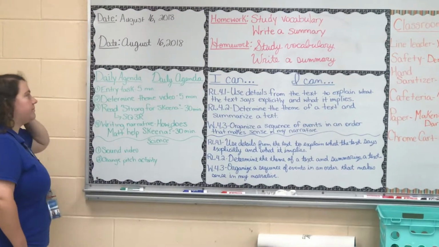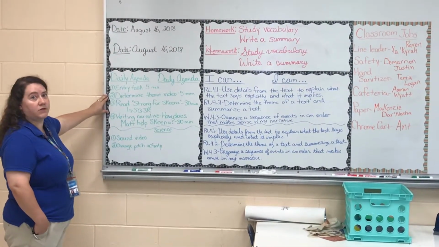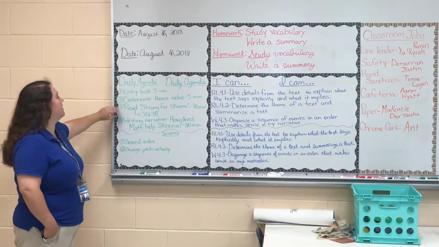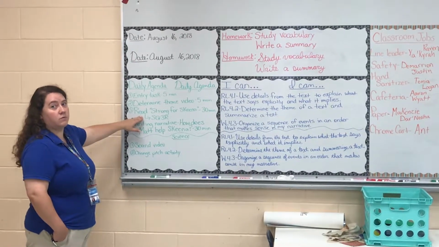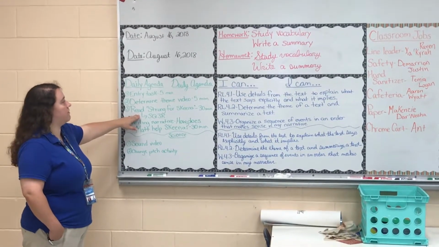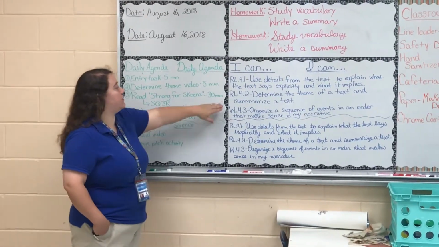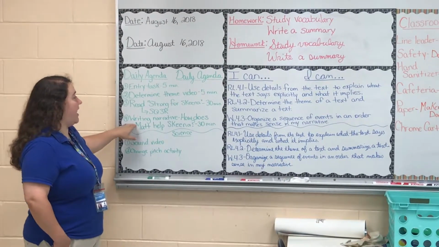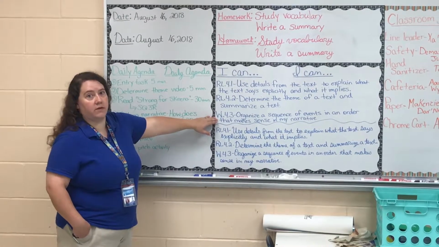Agenda for today, we are watching a video on theme so students can get a better understanding of what that is and how to find it. Using the SQ3R method for our new story that we are reading this week, Strong for Schema, and with that we are also going to be determining what the theme is, and we are also going to be writing a sequence of events from that story to go along with W4.3.